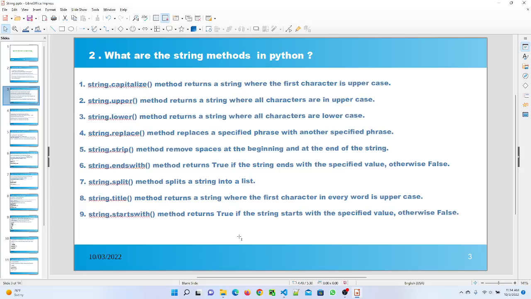The string.endswith method returns true if the string ends with the specified value, otherwise it returns false. The string.split method splits the string into a list. The string.title method returns a string where the first character in every word is uppercase. The string.startswith method returns true if the string starts with the specified value. If not, it returns false.